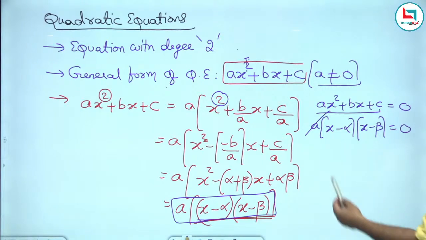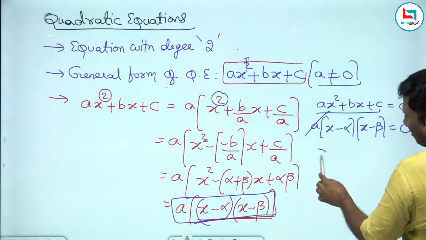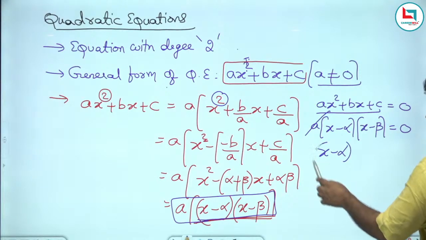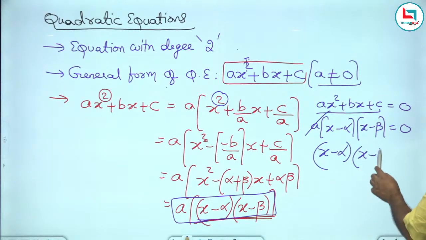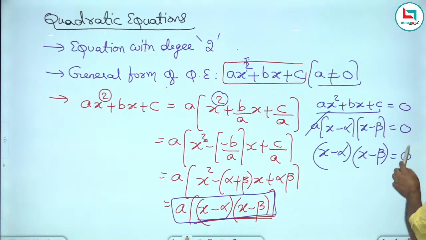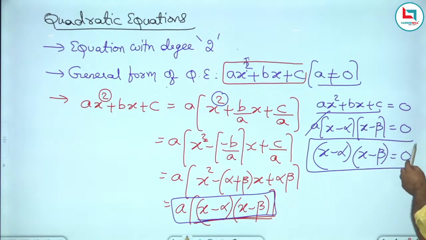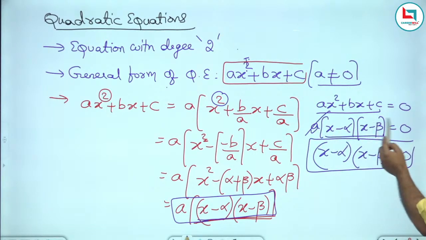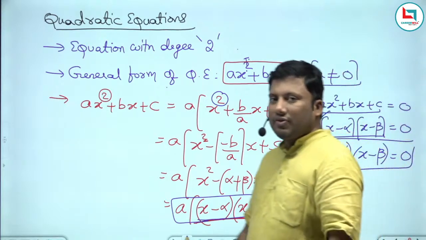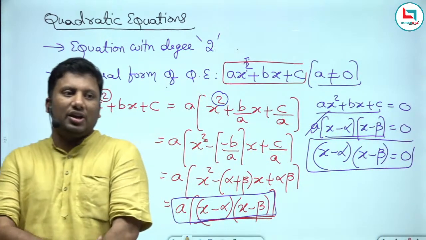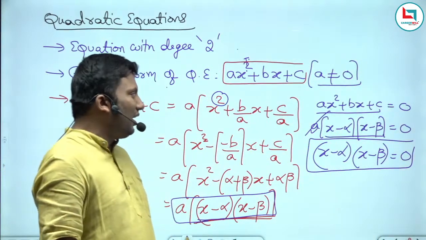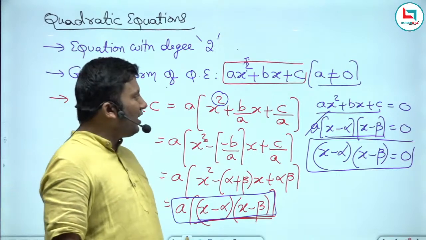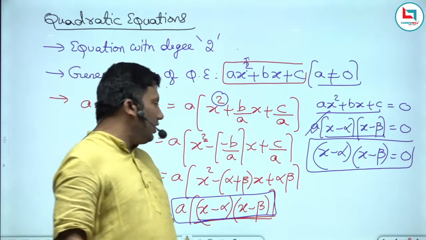If a is 0, the coefficient of x square will be 0. That means x minus alpha into x minus beta is equivalent to 0, since the product of these should be 0 and a is not 0. That means x minus alpha, x minus beta should be equivalent to 0.